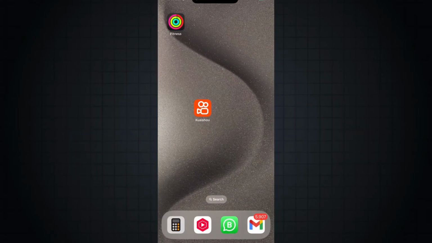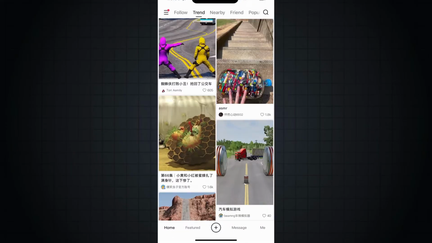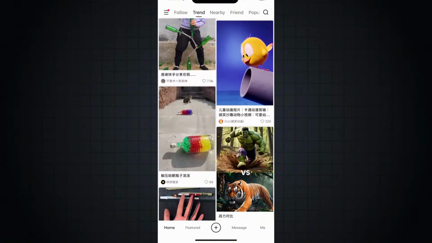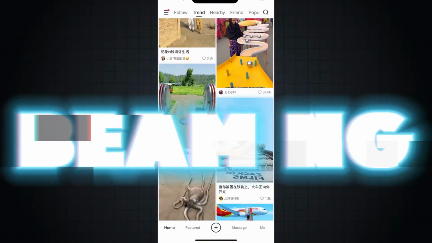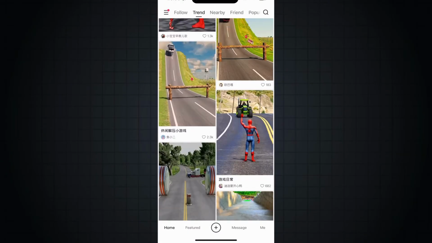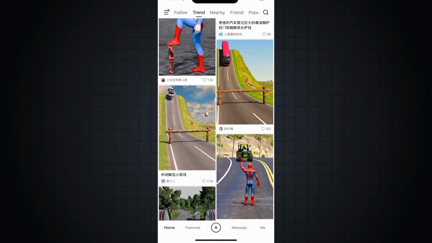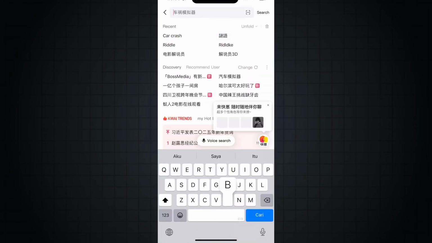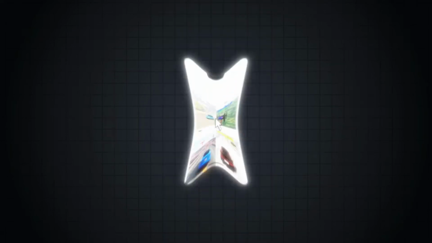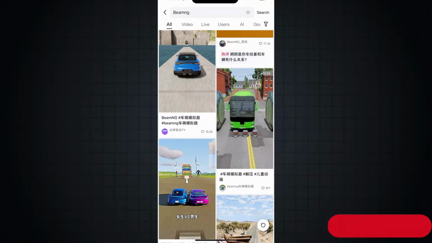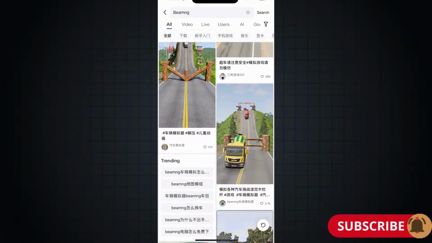Once you've installed and opened the app, you'll land on the homepage, which is packed with thousands of videos across every niche imaginable. But what we're specifically interested in are BeamNG Drive videos, those satisfying, crash-filled clips that people love watching on platforms like TikTok, Instagram, and YouTube Shorts. To start, simply head over to the search bar in the app and type in BeamNG Drive. You'll immediately see an endless scroll of content featuring dramatic car crashes, high-speed chases, and unique vehicle stunts.